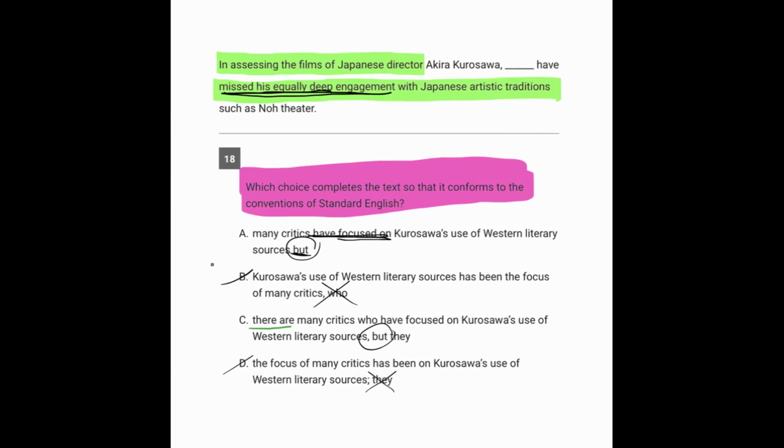And so that would be the problem with C here, because we're hearing in assessing the films of this Japanese director. Who is assessing the films of the Japanese director? Many critics. So it's a lot stronger in this situation to pick A than to pick C, which would say there are many critics. It just weakens the whole idea that we should be naming who we're talking about in the beginning of the second part of the sentence. So the answer here is A.